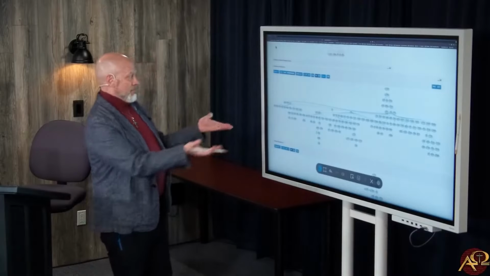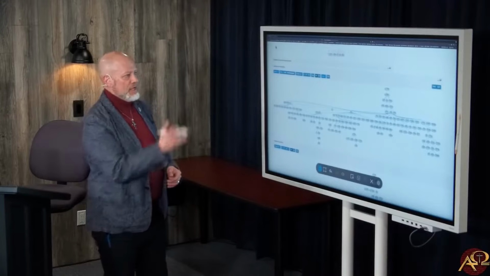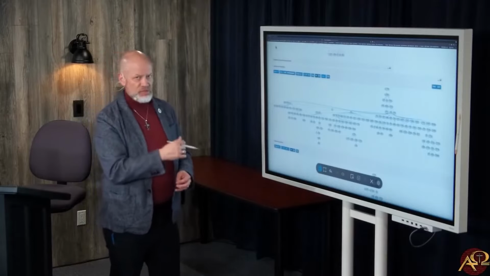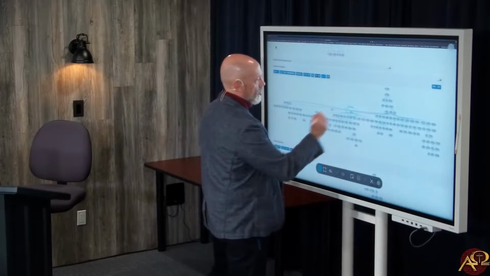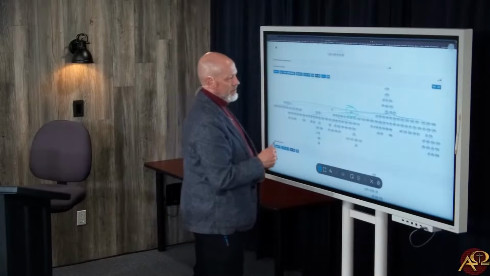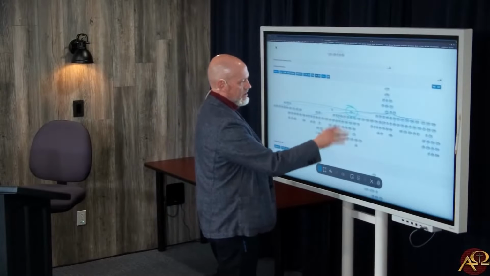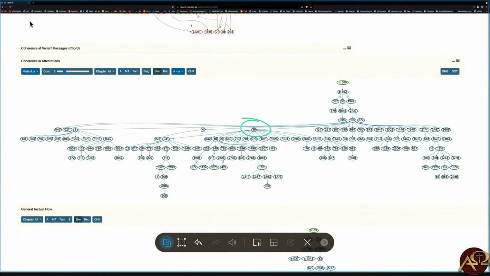And so this is simply the computer saying, this is how these manuscripts are related to one another, and in this particular variant, this is how they're related to one another. By the way, this is an extremely important manuscript. It's become far more important since CBGM has been developed. You can see how central it is to the transmission of the text over time.